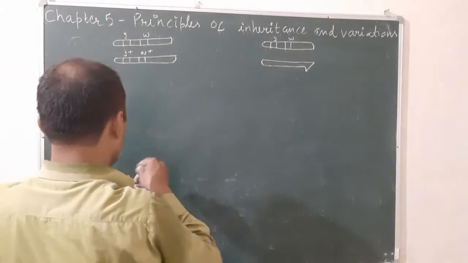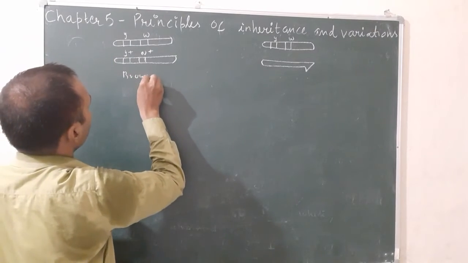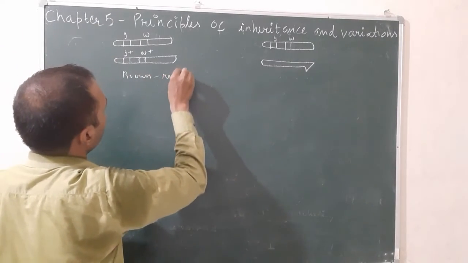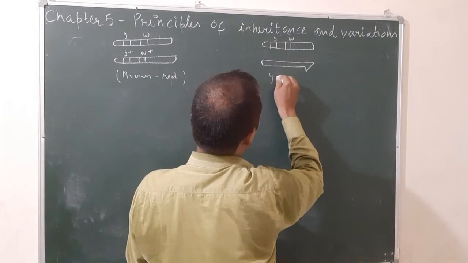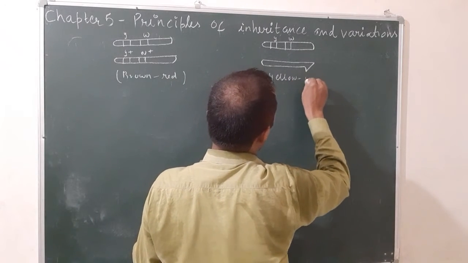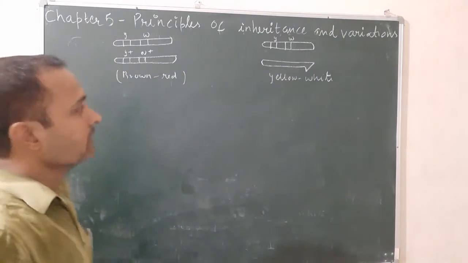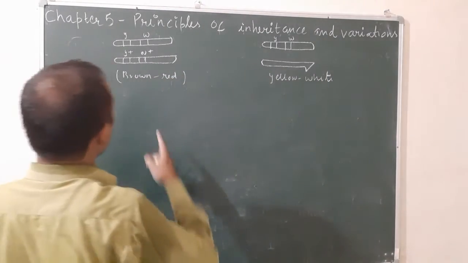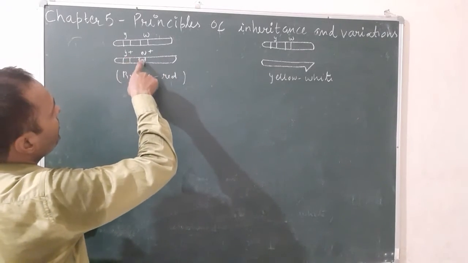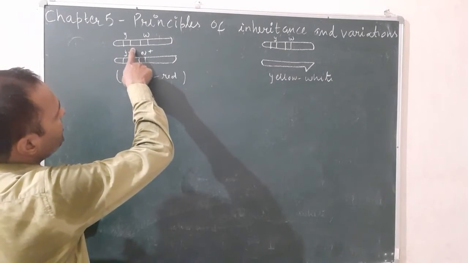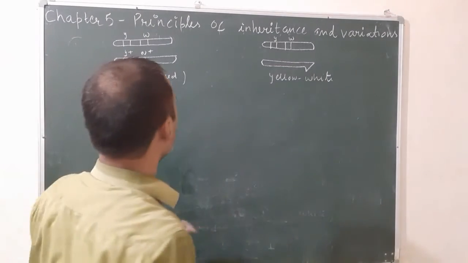So here you can write there is brown body, red eye, because plus sign is dominant, and here is yellow body, white eye. This is the F1 progeny we have already drawn. For F2 progeny, there is a possibility it will produce 4 types of gametes because this homologous gene is present. So with crossing over it will produce 4 types of gametes, without crossing over it will produce only 2 types of gametes.